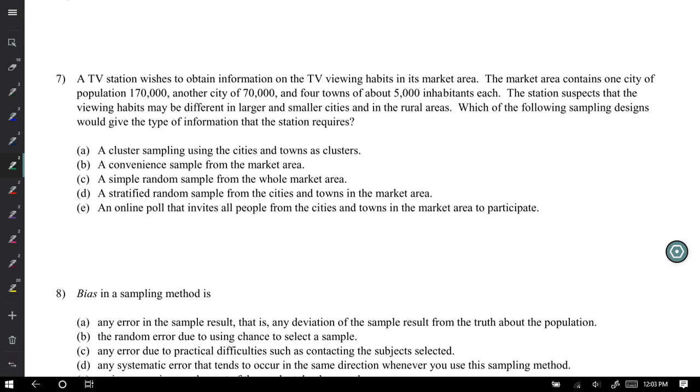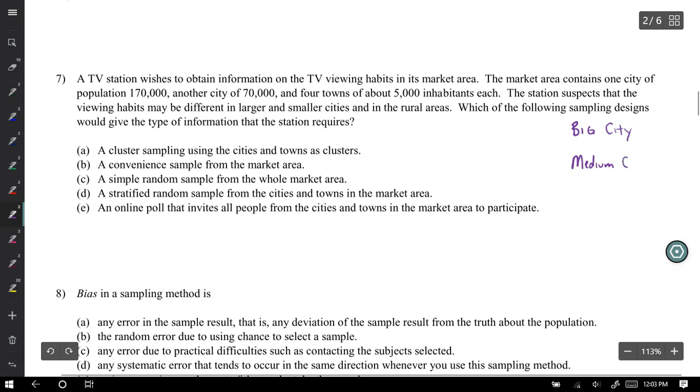Which of the following sampling designs would give the type of information that the station requires? So if I'm thinking about what's given to me, I'm told there is one big city, 170,000. We'll call the other one medium city, 70,000.